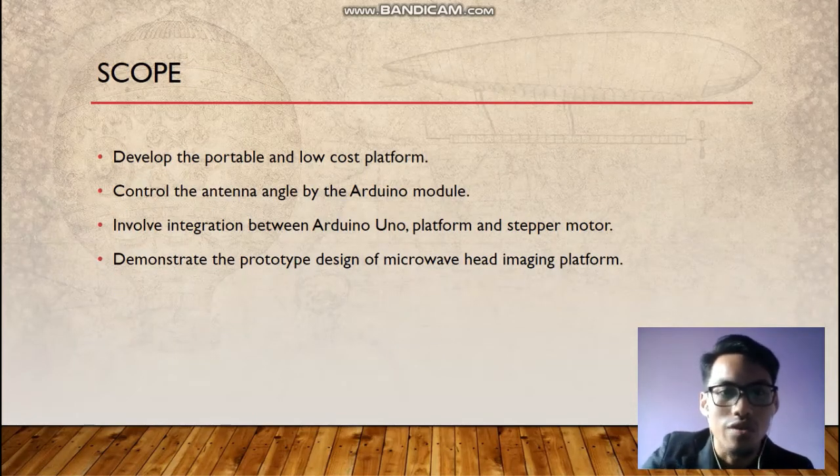For the scope of this project, I will develop a portable and low cost platform. Second, control the antenna angle using the Arduino module.